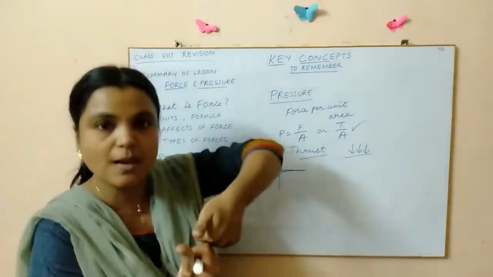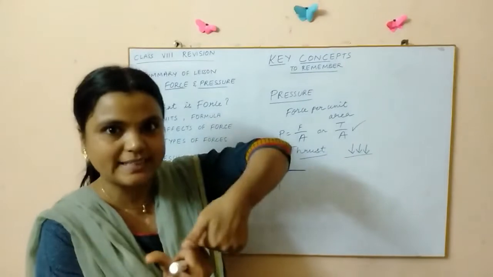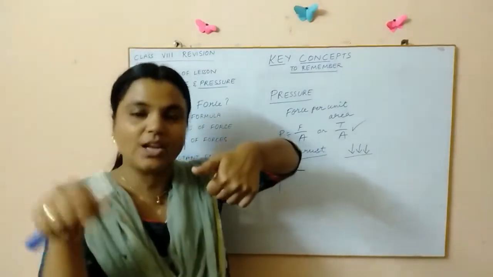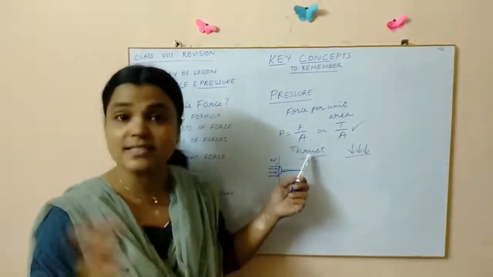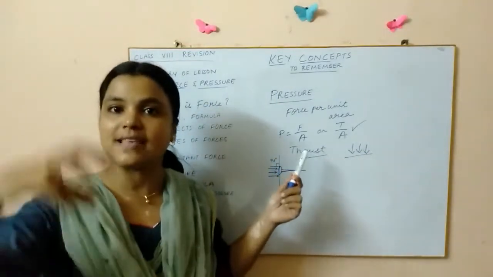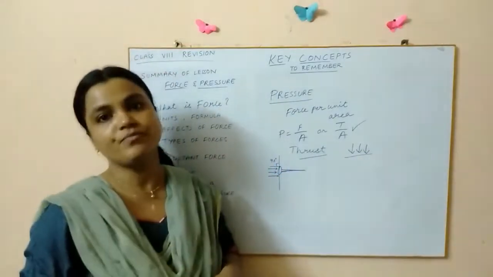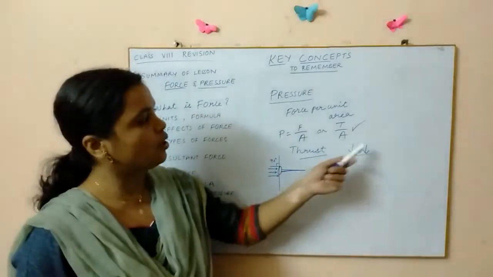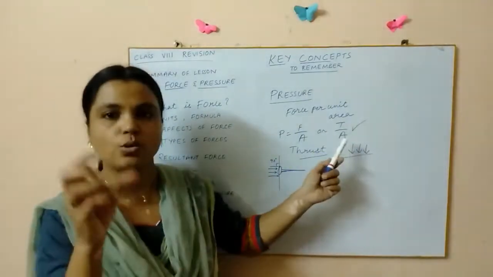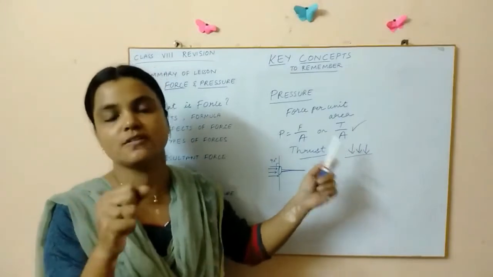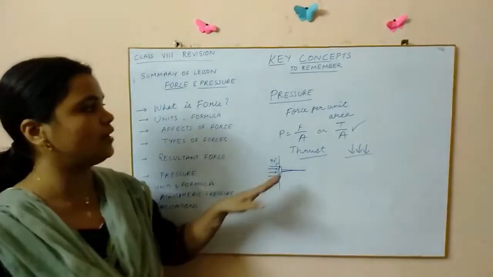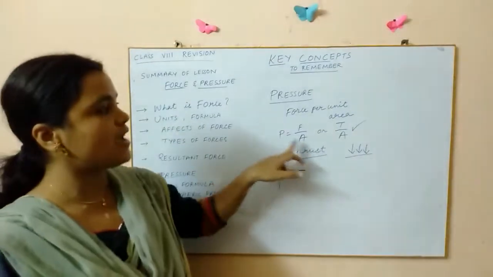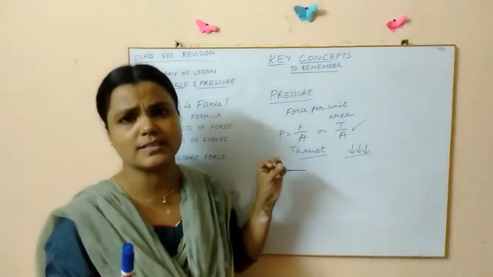When you press the button down, what is happening? Perpendicularly you are applying some force down. It is all called thrust. Thrust is nothing but the force that is acting normally on a surface. Understood, children? So that force acting on a unit area, on how much area this force is acting, that gives you pressure. So here we can understand that area and pressure, very important to understand this, children.